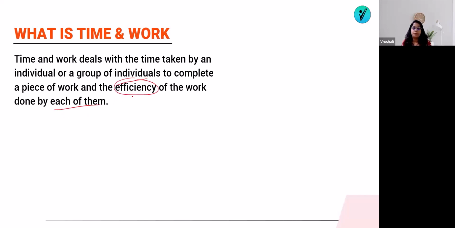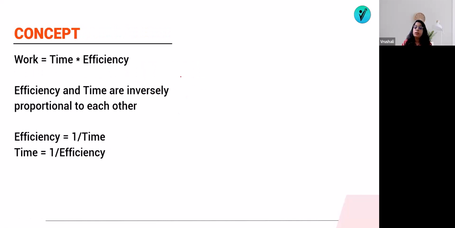Like, if I say that there are 10 assignments, one student will say, ma'am, I can complete the 10 assignments in 2 days. Another person will say, no ma'am, I will require 5 days to complete the 10 assignments. That means it will depend on the efficiency. If any person's efficiency is more, he will require less time. If any person's efficiency is less, he will require more time. That means efficiency and time are inversely proportional to each other.